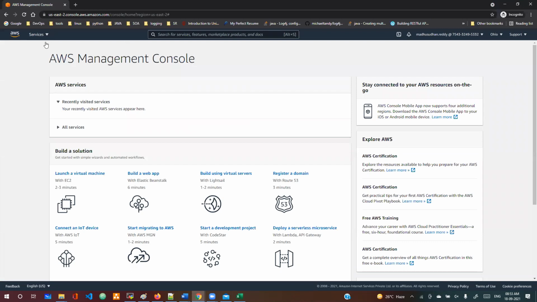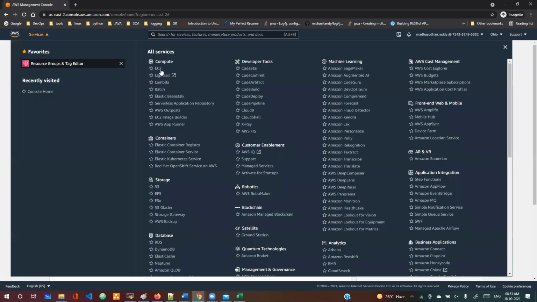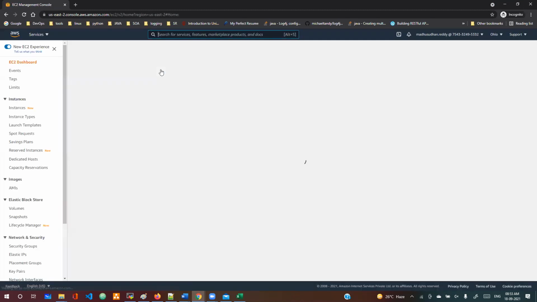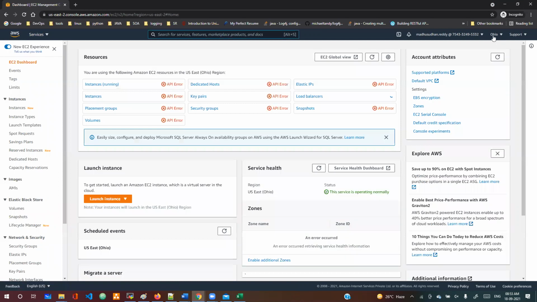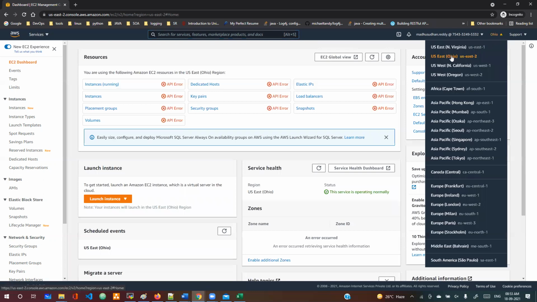What I'm going to do is go to EC2. This is my Madhusudan.reddy account, not the JMS Tech account. JMS Tech is the organization account. Now this is my account. When I log in, Ohio is the default region. See here, this is the Ohio default region. If you want to change to Mumbai, just select the Mumbai region. By default it is Ohio.